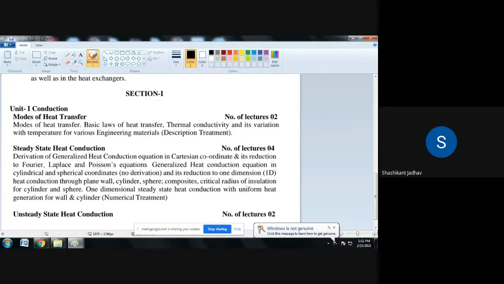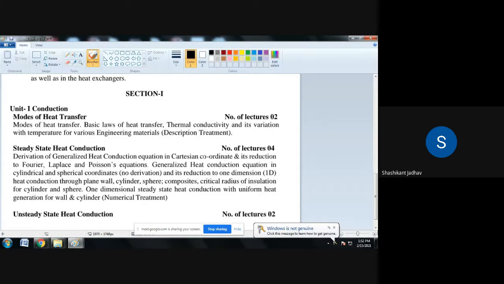That is, the spectral emissive power of a black body is dependent upon the absolute temperature of the body and the wavelength of the radiation. So we have to consider the spectral emissive power for a black body, and whatever the emissive power of that particular black body is, it depends upon what? It depends upon the absolute temperature of that particular body and the wavelength of the radiation. Understood?